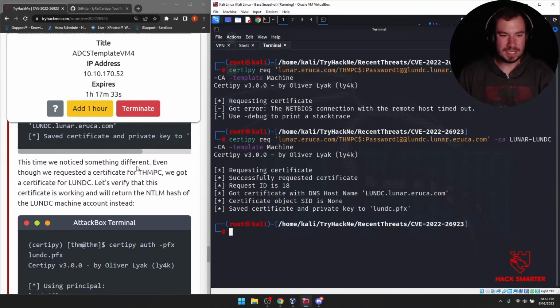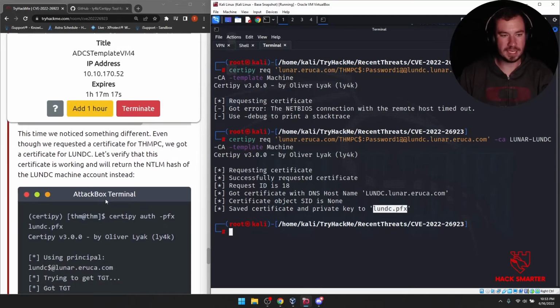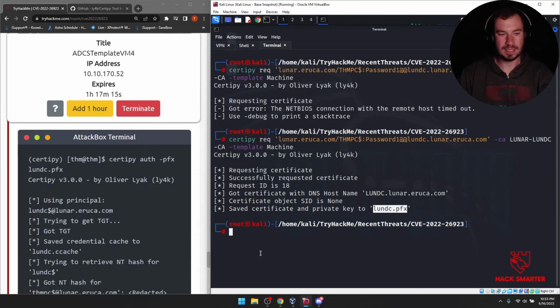This time we noticed something different. Look at the name of this certificate. It is a domain controller. Even though we requested a certificate for our THMPC, we got a certificate for LUNDC because the hostname is what it's looking at. Let's verify that the certificate is working and we'll return the NTLM hash of the LUNDC machine account instead. All right, so let's give it a shot. Certipy auth pfx lundc.pfx.